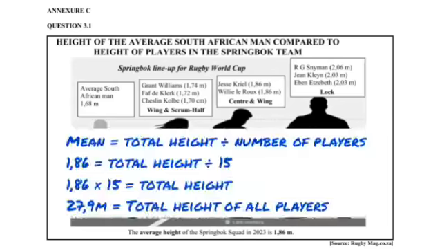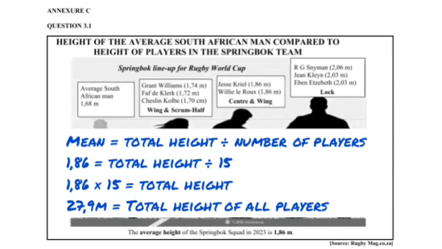So in our formula we substitute the mean at 1.86 and we say equals to total height. That's what we are looking for, and we divide by a total number of players. They told us is 15. Then we take 15 to the other side of the equals to. It changes from divide to multiply, so it's 1.86 multiplied by 15 is equals to total height. Those two amounts, when you multiply together, they give you 27.9 meters as the total height of all players.